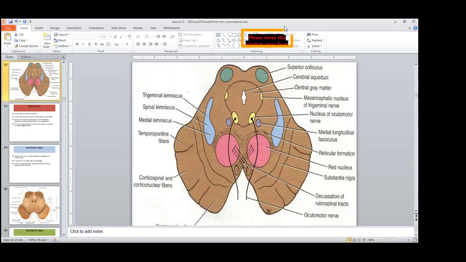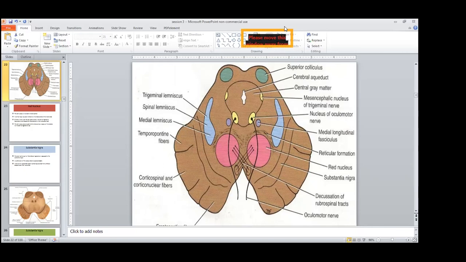Ma'am, one more doubt came. When reading about the cerebellum, the student came across two words, crista and macula. Can you explain what crista and macula in the cerebellum are? No, I didn't find any crista or macula. I have not come across crista and macula in the cerebellum.